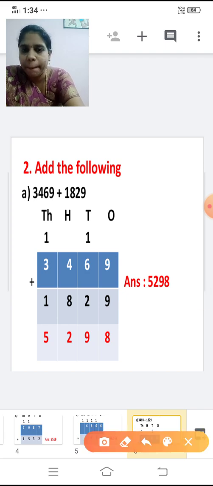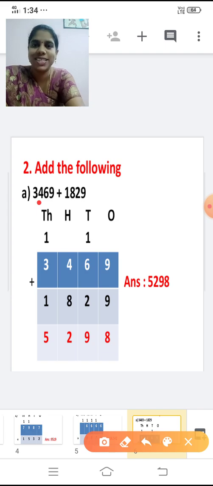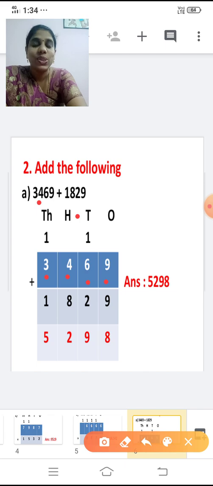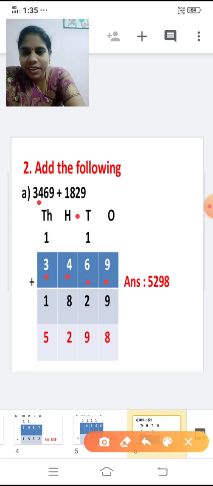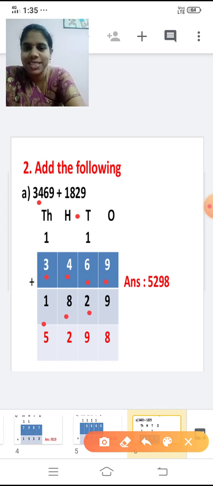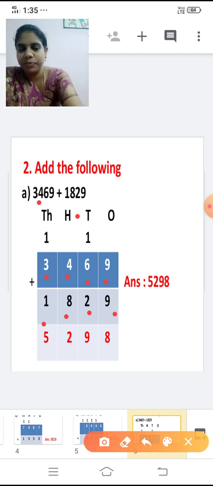First take the first number, 3,469. So 3 in the thousands place, 4 in the hundreds place, 6 in the tens place and 9 in the ones place. Yes. And next take the next number, 1,829. So 1 in the thousands place, 8 in the hundreds place, 2 in the tens place, 9 in the ones place. Now what are we going to do?